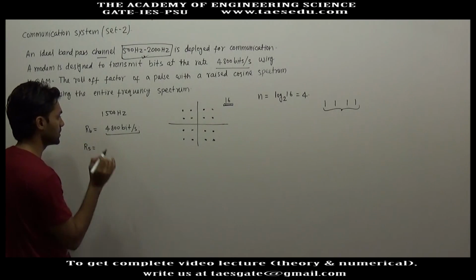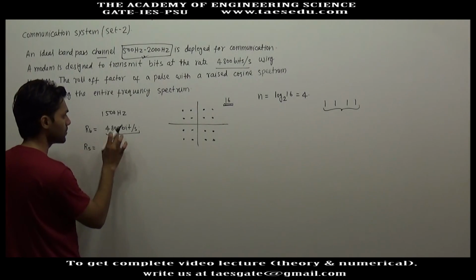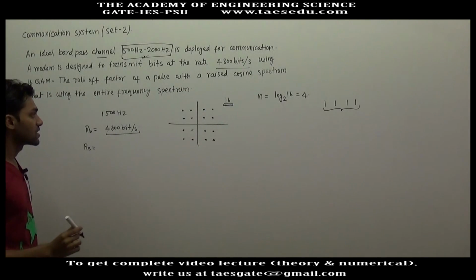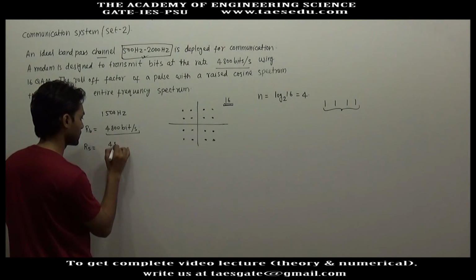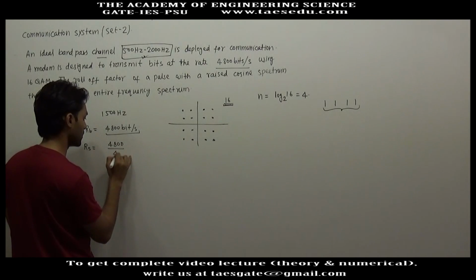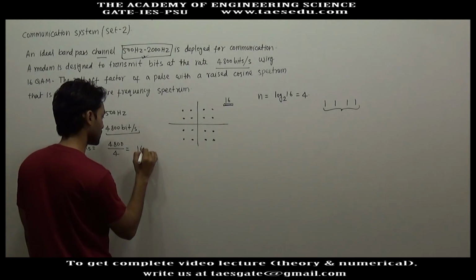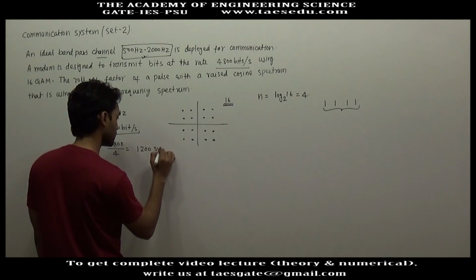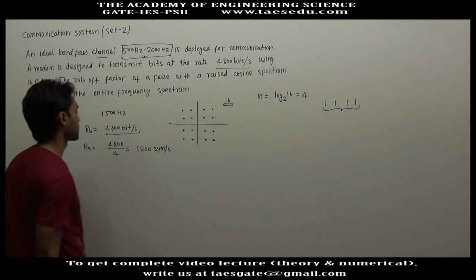The symbol rate will be the bit rate divided by the number of bits that can be transmitted simultaneously. This will be 4800 divided by 4, which is 1200 symbols per second.